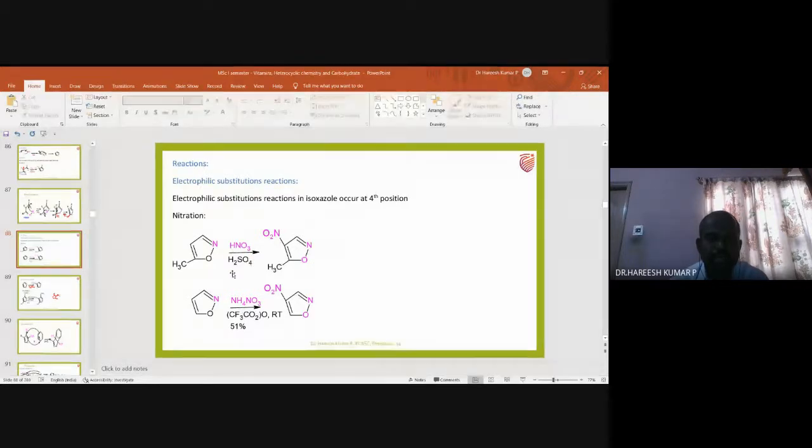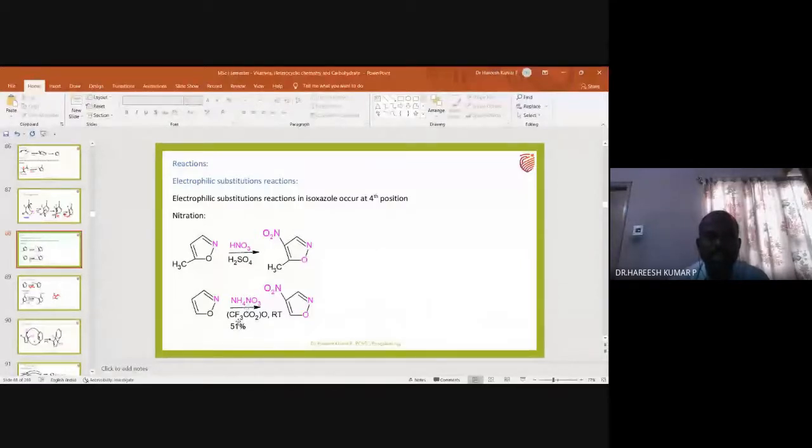So here one more source of nitronium ion is the ammonium nitrate.